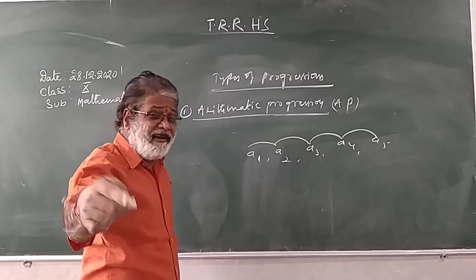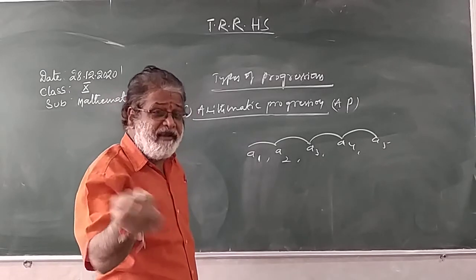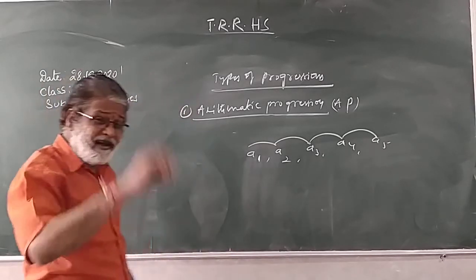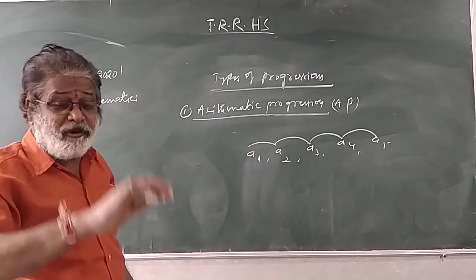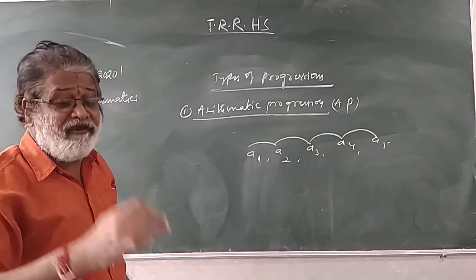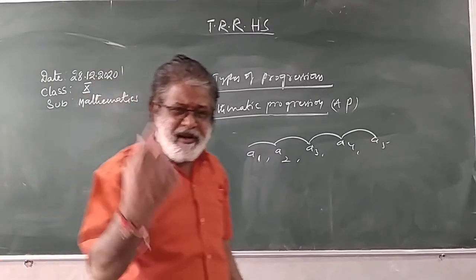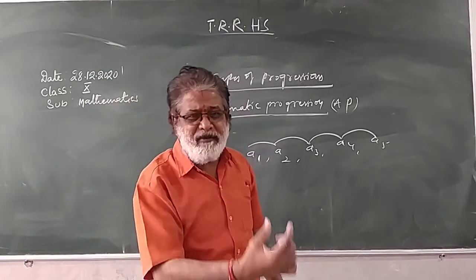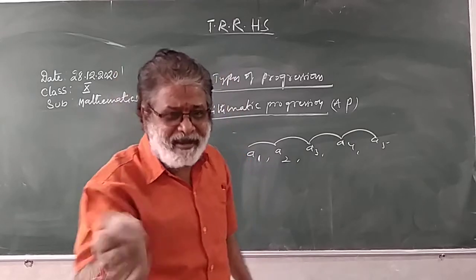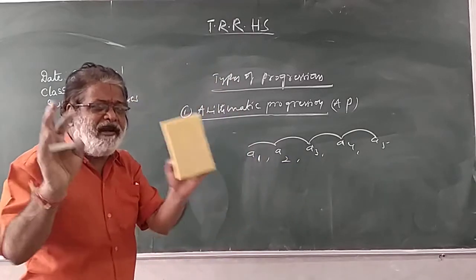A6's preceding is A5, A5's preceding is A4, A4's preceding is A3, A3's preceding is A2, A2's preceding is A1. Preceding means before, succeeding means after. Now I hope you clearly understood.